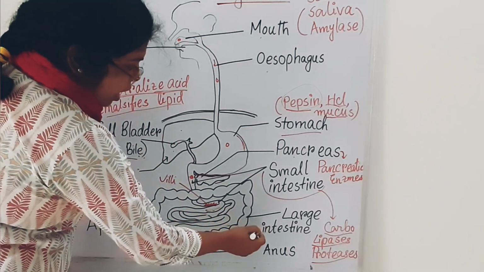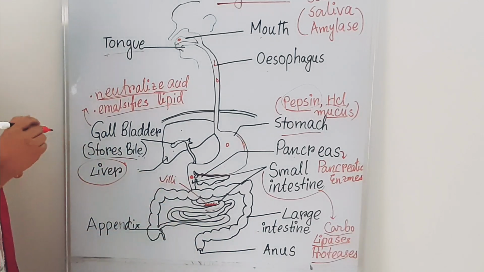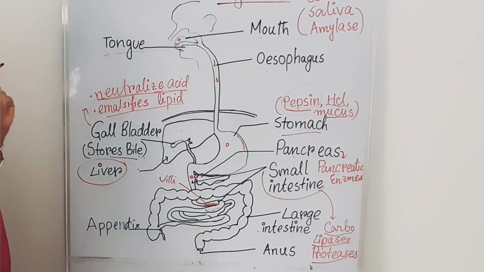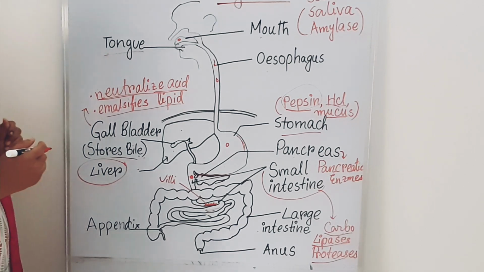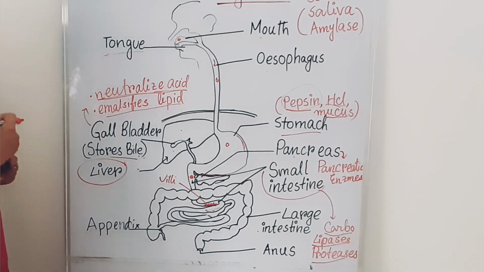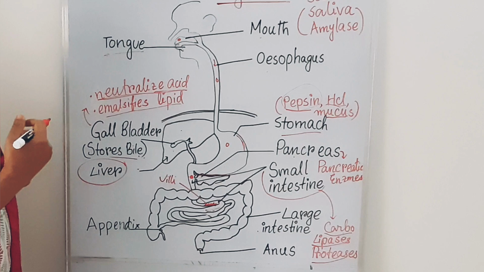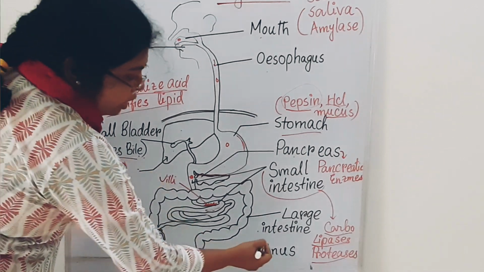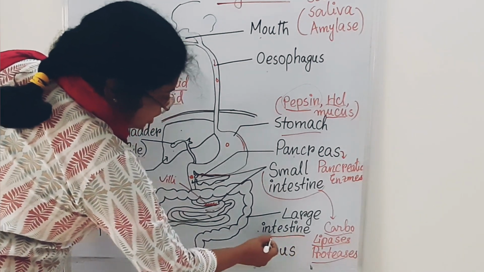Now come to the large intestine. The large intestine absorbs the excess water from the undigested food material, so it becomes a solid or semi-solid condition. That is what happens in the large intestine.